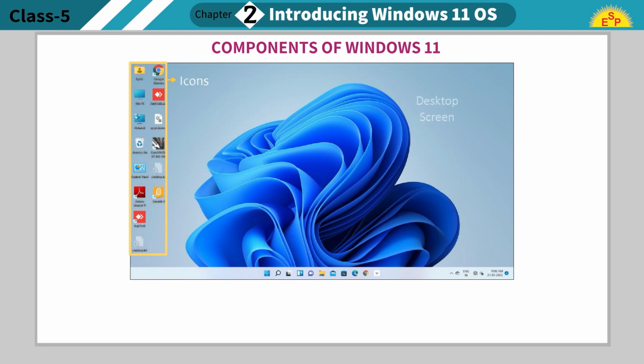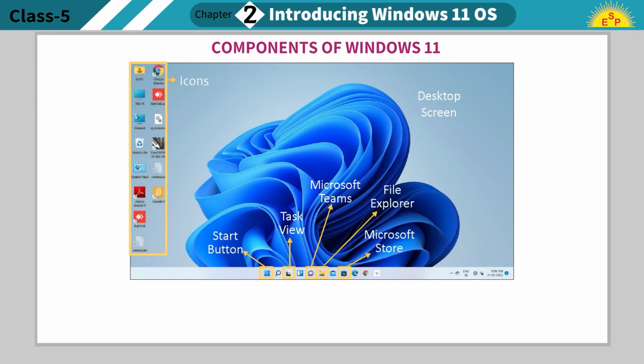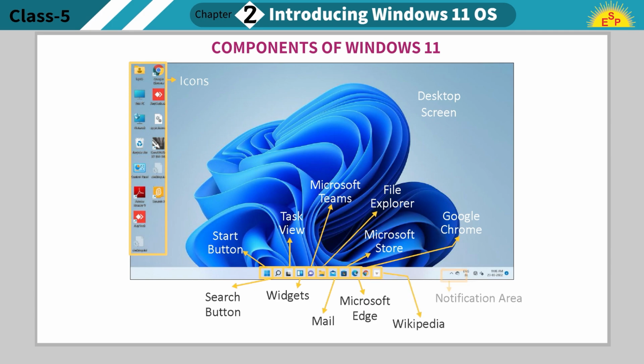Icons. Desktop screen. Start button. Task view. Microsoft Teams. File Explorer. Microsoft Store. Google Chrome. Search button. Widgets. Mail. Microsoft Edge. Wikipedia. Notification area. Time and date.